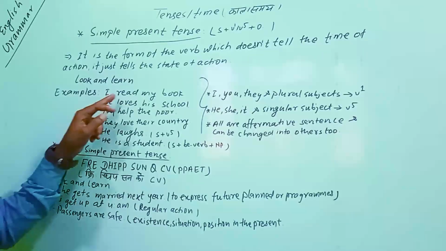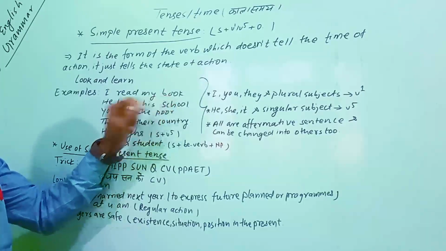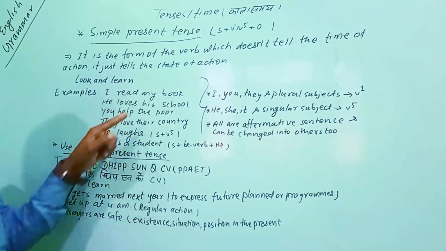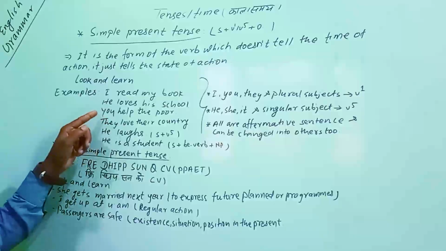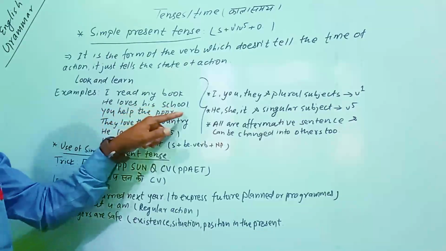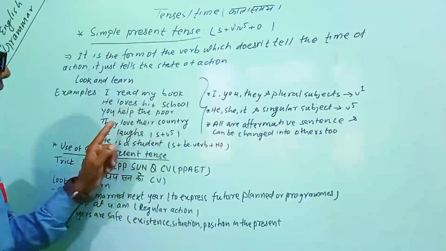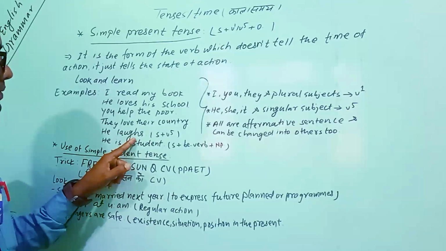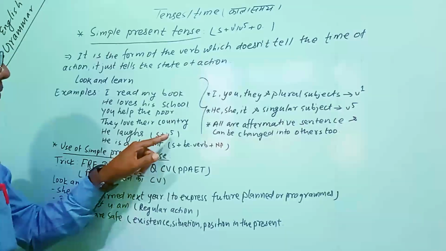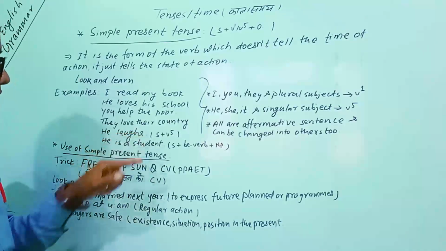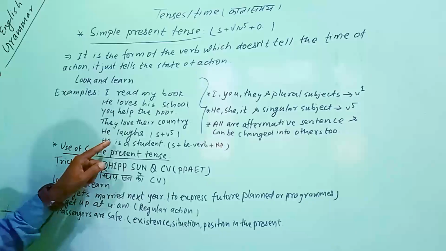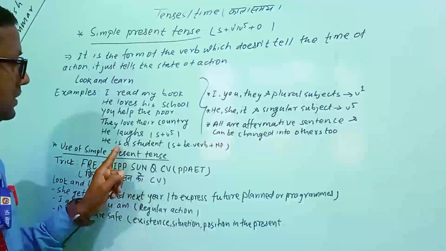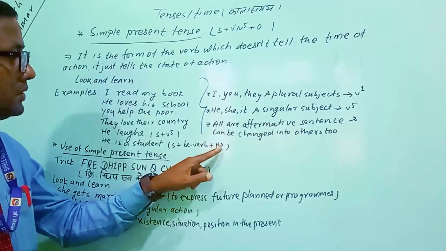So here it is telling, I read my book. Here, I, base form of verb, that is verb 1, and after that a noun phrase. He loves his school, you help the poor, they love their country. So this is the structure I have written, subject plus verb in this sentence structure. Likewise here, he is a student. Now subject plus be verb, here is, and then after that a noun phrase.